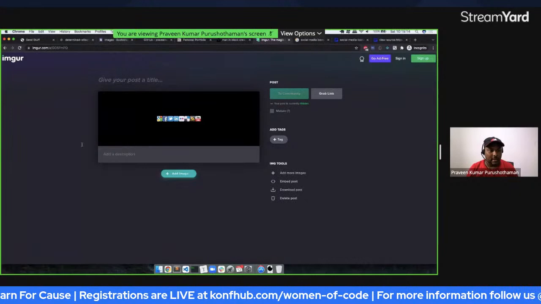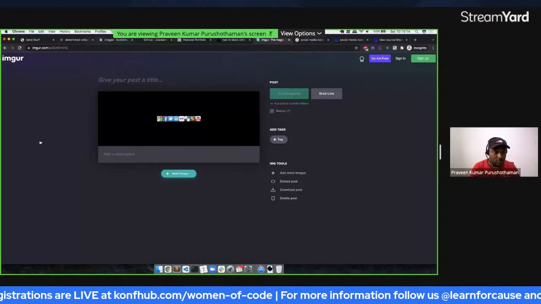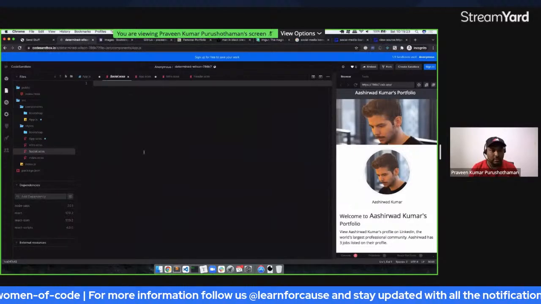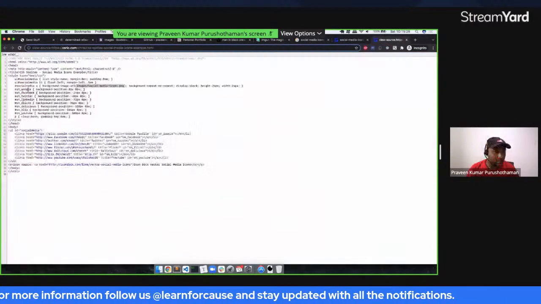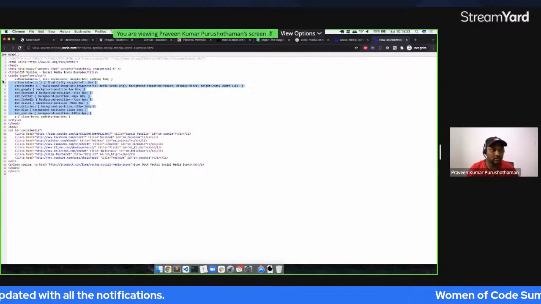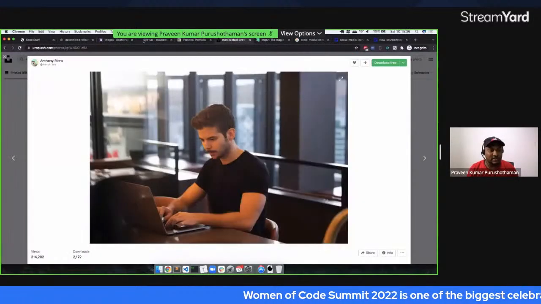create a new style sheet called social.css, and let me add this one. So if we see here, this is what we need in the socials. So this is just for quickly doing something. There are much better things that we can do.